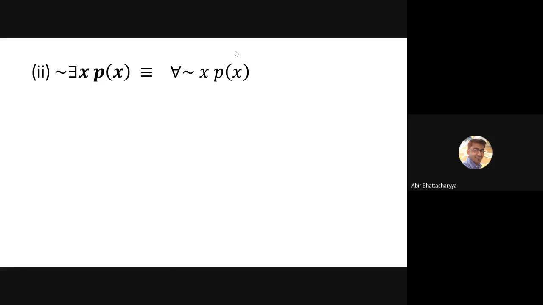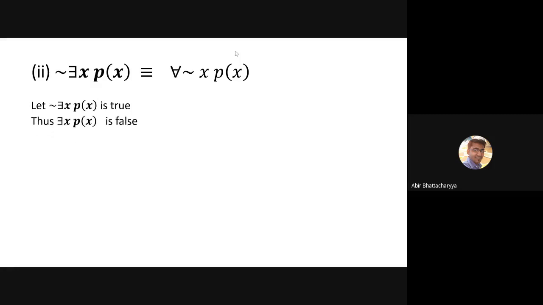Okay, let's check. The first thing we need to show is the front side. The front side means the negation of the existential quantifier is true. We assume that, and we will prove that the universal quantifier of the negation of px is going to be true. So what is the theoretical meaning of this?